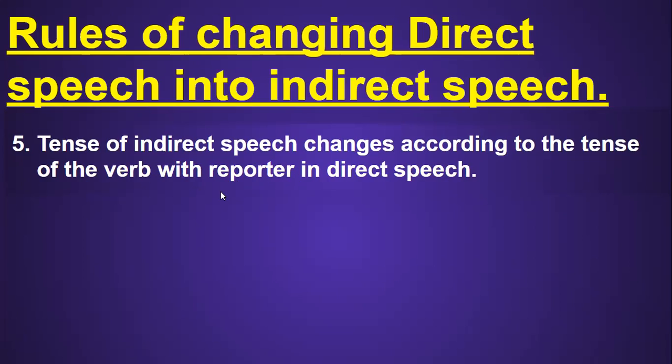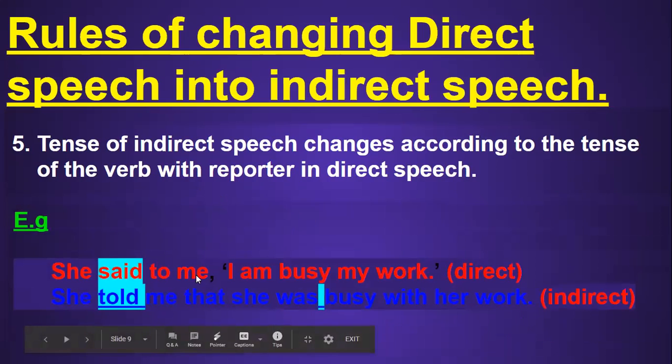See in the example over here, she said to me, I am busy with my work. Sorry students, "with" is missing here. And you can see that this direct sentence is in present tense. I am busy with my work. This is a present tense sentence, right? But it is not a routine, it is not a universal fact, and it is also not a habit. So when we change this kind of sentence into indirect sentence,